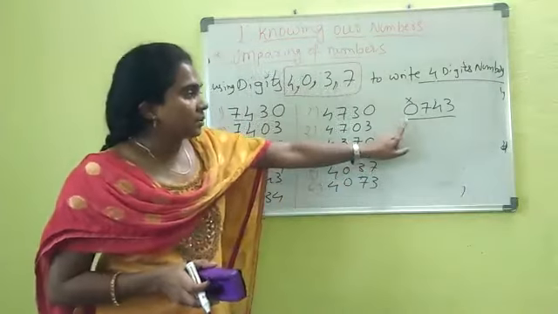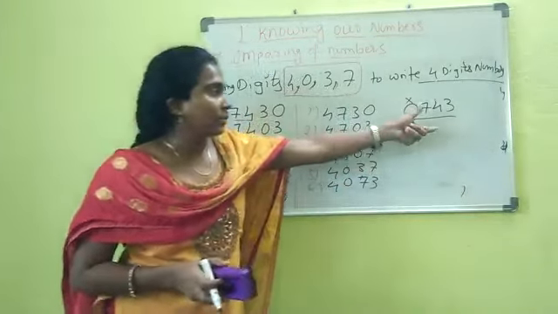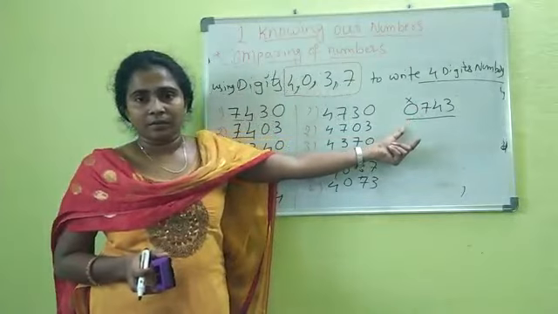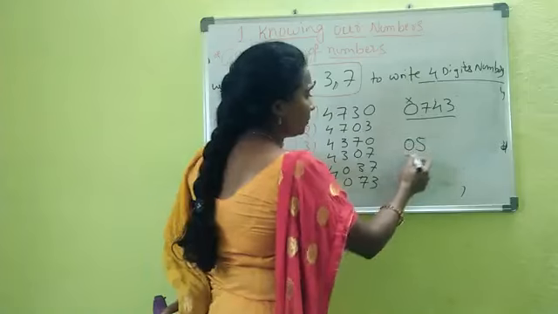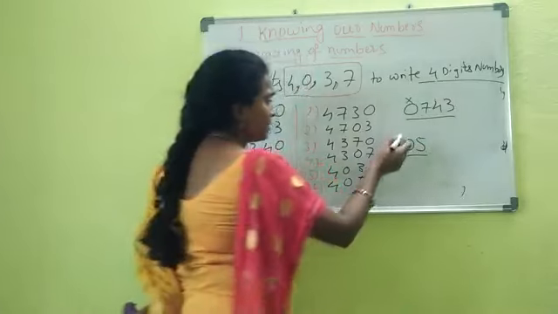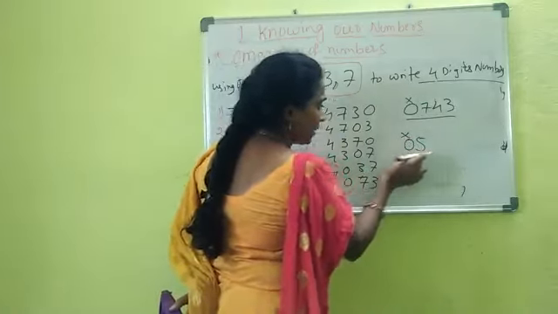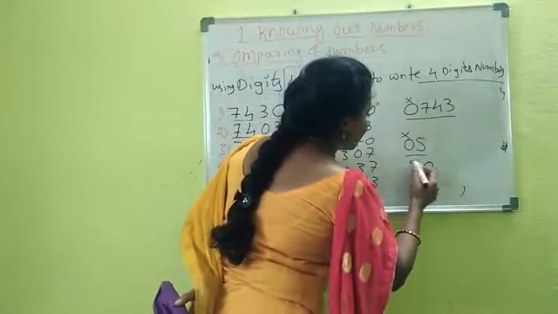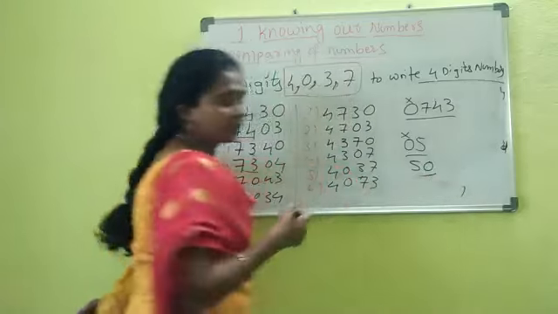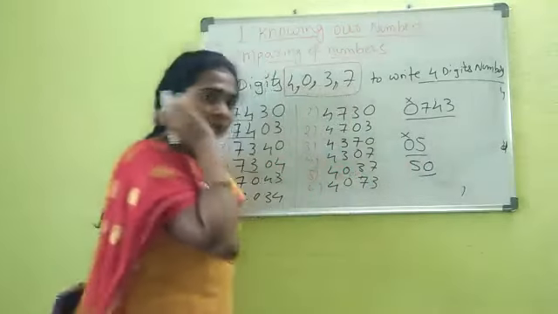What about the 0? 0 does not have any value to the left of a given number, right? Suppose I take 5 and write 0 before it, it will be read as 5 only. That means 0 has no value on the left side of the number. If I write 0 to the right of this 5, it will be read as 50.